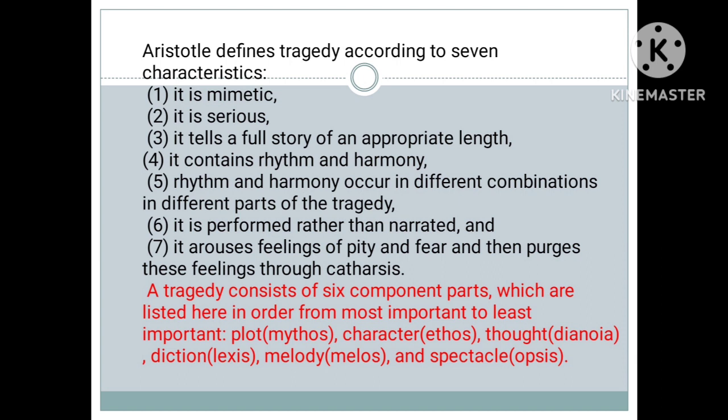Now a tragedy consists of 6 component parts, which are listed here in order from most important to least important. The most important one is the plot, that is mythos, then character, that is ethos, thought, dianoia, then diction, lexis, melody, melos and spectacle, opsis. So this is very important, learn it.